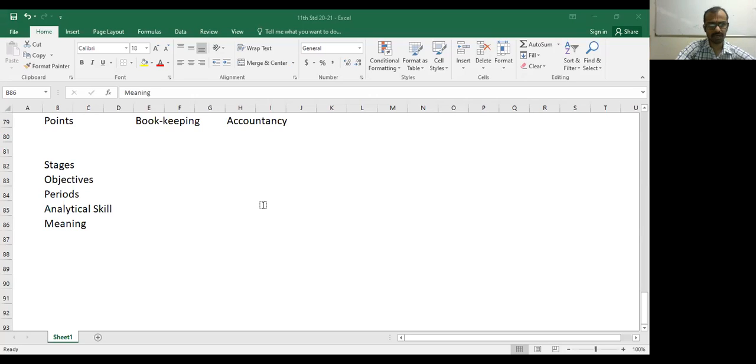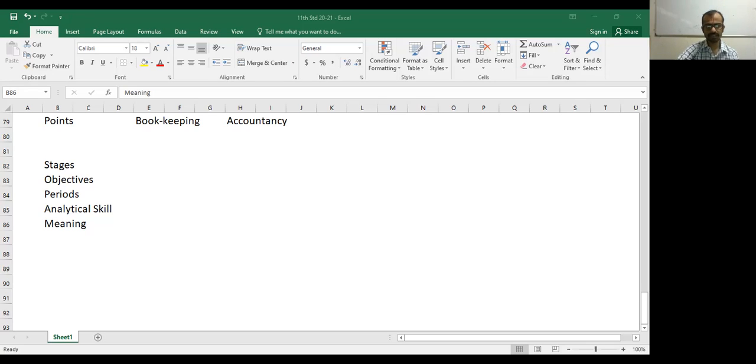Meaning and definition of accountancy. Bookkeeping is a part of accounting. It is the primary stage in accounting. It is the process of recording transactions in the books of accounts. The accounting is a part of accountancy. Accountancy, the practice of recording, classifying, and reporting of business transactions for a business. Accounting, the principles are the basic.